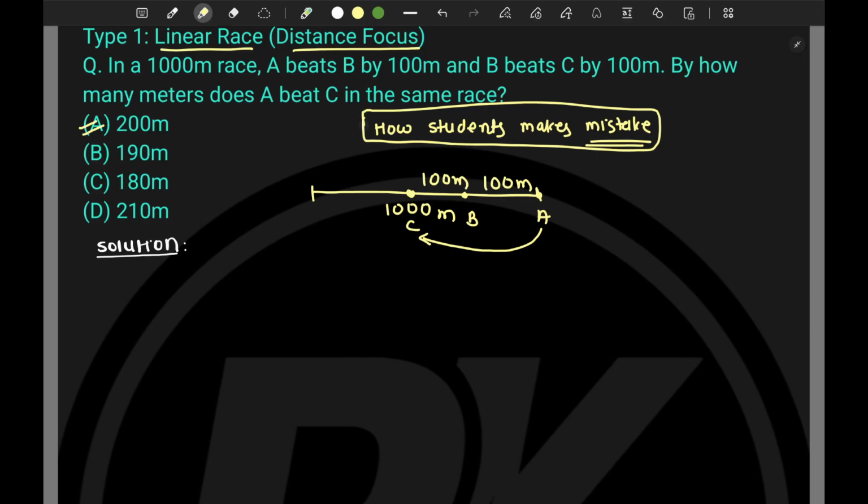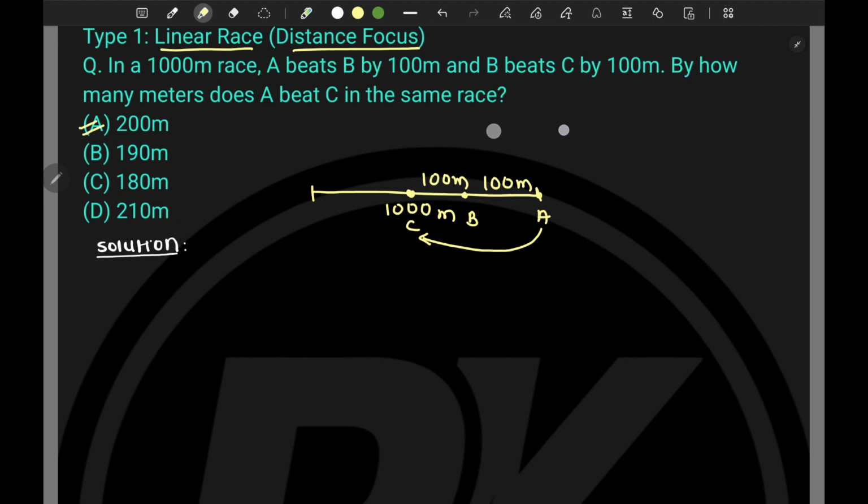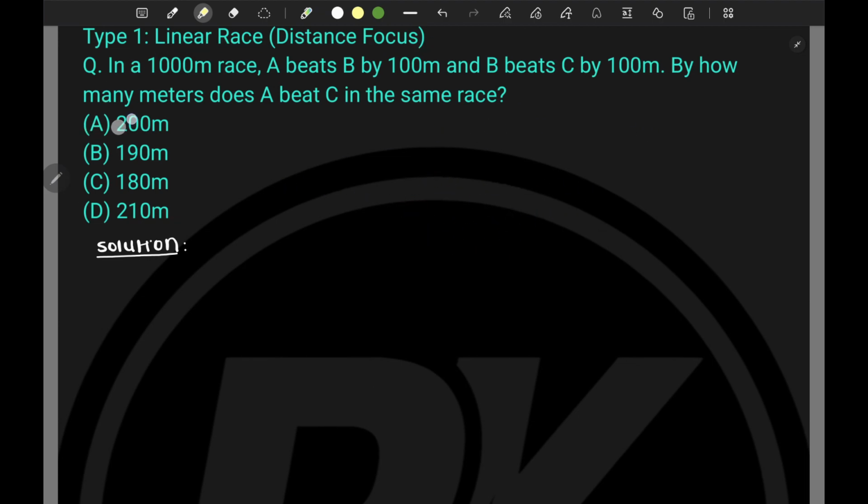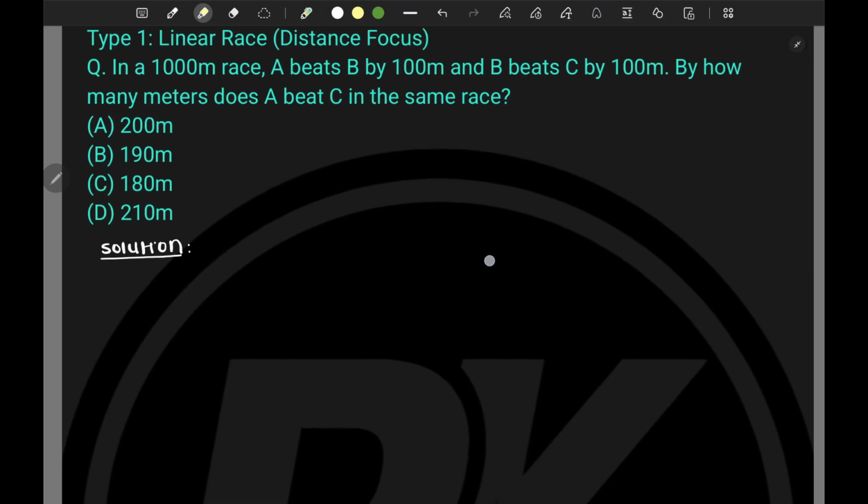And in the examination they will feel such an easy problem was asked by MPSC, or let's say UPSC, or any competitive examination. This is not a proper way to solve it. First we need to understand the logic behind such problems. Now I'll just erase this one. In this case you have to understand the logic behind it.